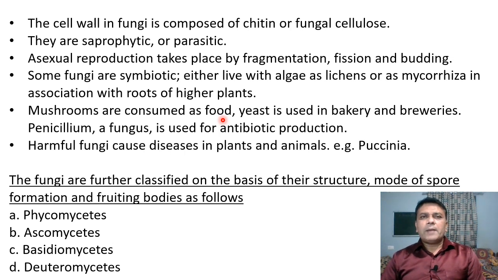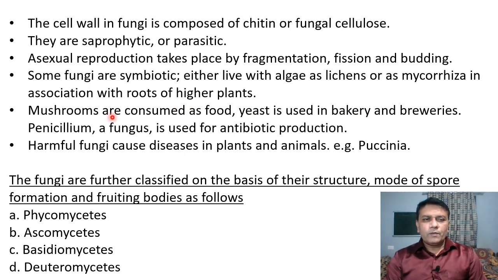Hence, they can be used as food by diabetic patients. Then a common example of fungi is yeast. Yeast is used in different bakery products and breweries. Like you know, for the production of bread, yeast is used. Then in different food products, yeast is also used.